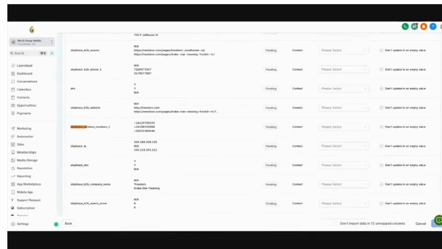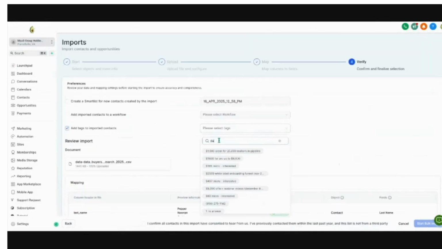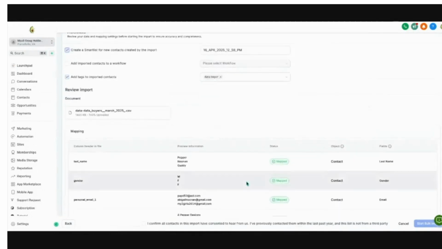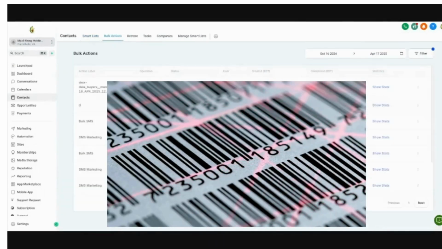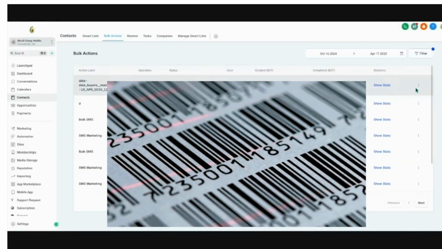Then I use the skip trace wireless phones for all the phone numbers. And I keep track of everything with the same tag called data buyer and make it a smart list. And that'll start importing. Now, I don't know how long it's going to take because GoHighLevel's slow with this. But let's just imagine it happens fast. Oh, this is faster than normal.